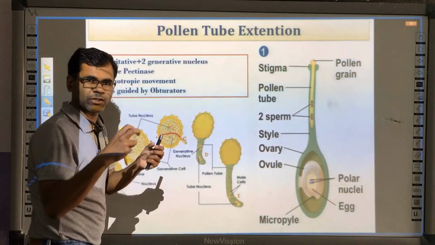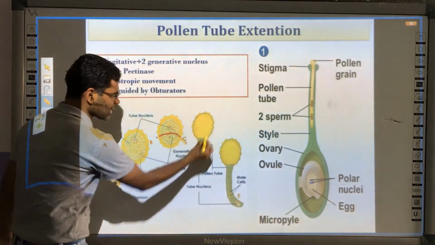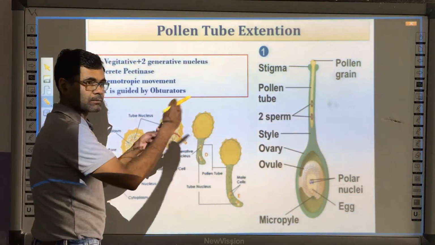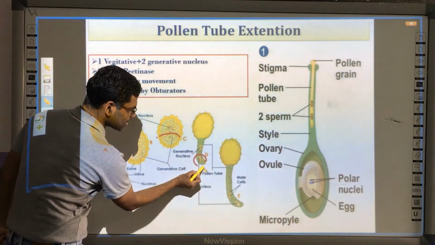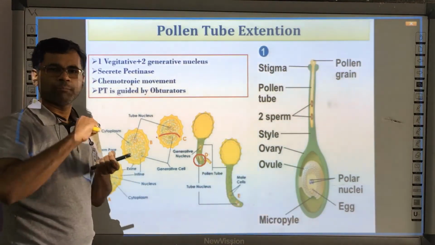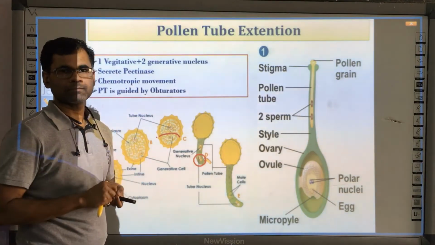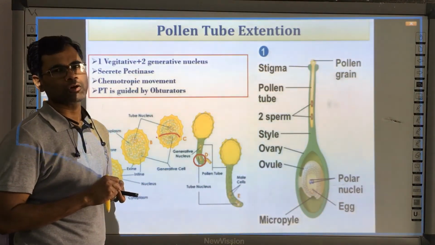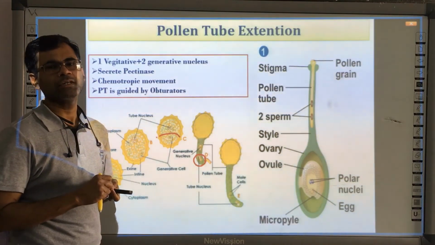Exines have perforations, and those perforations are called germ pores. So the pollen tube comes out through the germ pore, which is led by the vegetative nucleus. The formation of the pollen tube is the function of the vegetative cell, and hence this cell is also called the tube cell, and this nucleus is also called the tube nucleus.